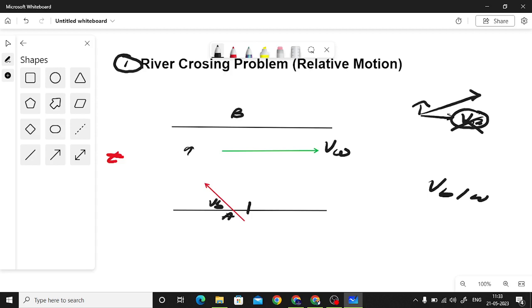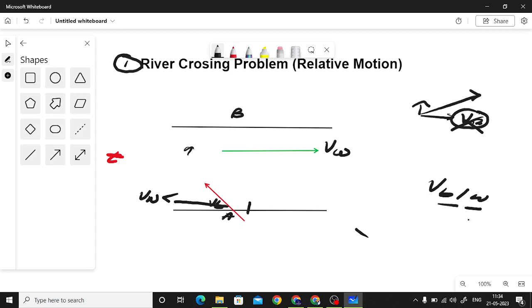So as you all know about the concept of relative motion, whichever body you are finding with respect to, you assume it at rest and add its velocity in the opposite direction to the other bodies. So here we are considering the velocity of the boat with respect to water. It means I will assume that water is at rest and I'll add the velocity of water in the opposite direction to the velocity of the boat. So this would be the velocity of water here, right? Is it clear now? So now the whole velocity scenario is somewhat like this.